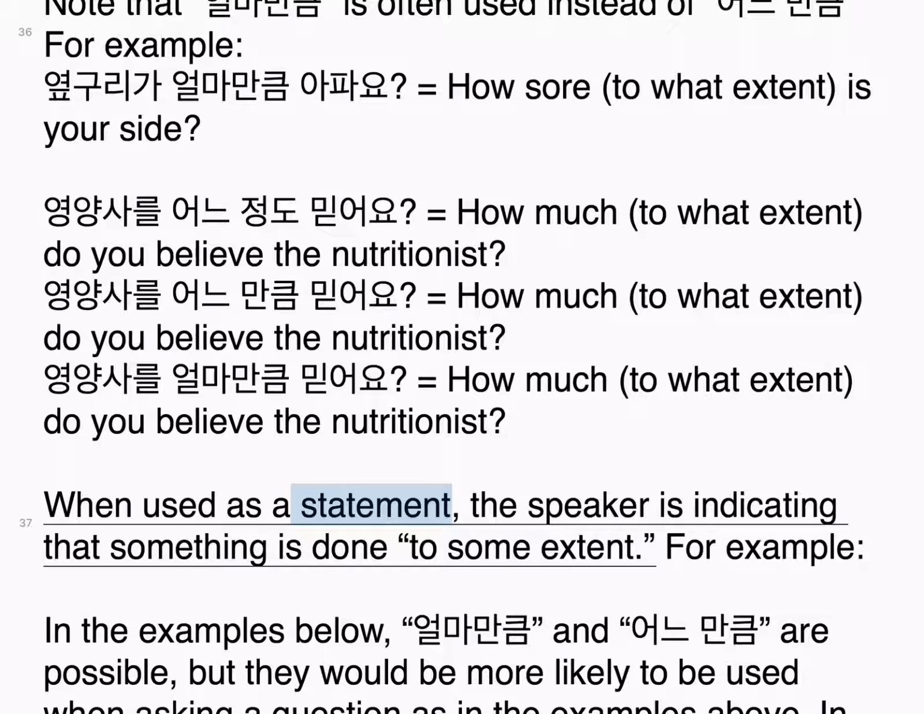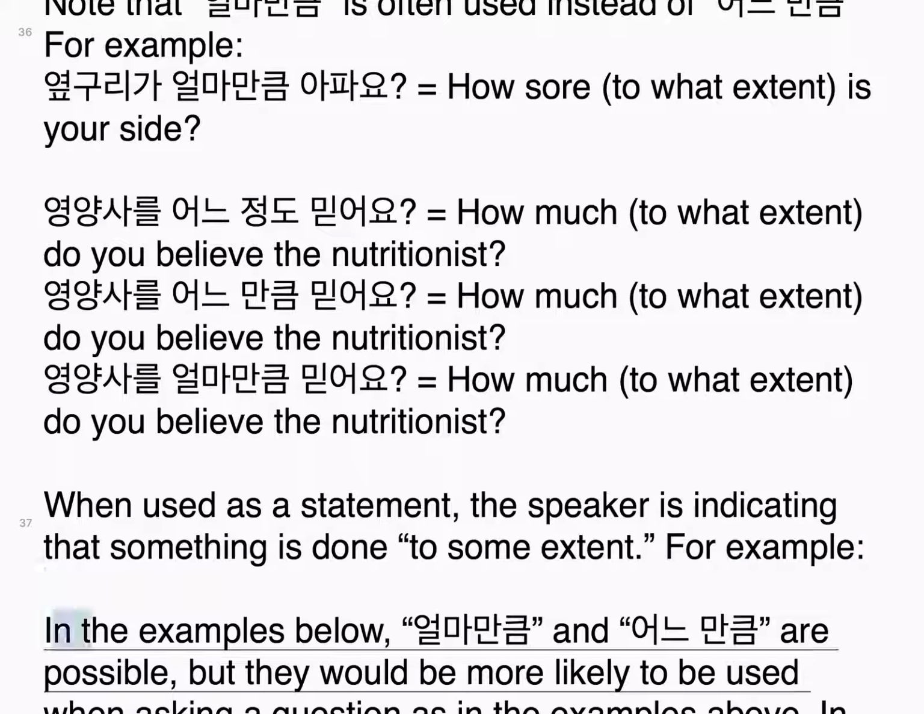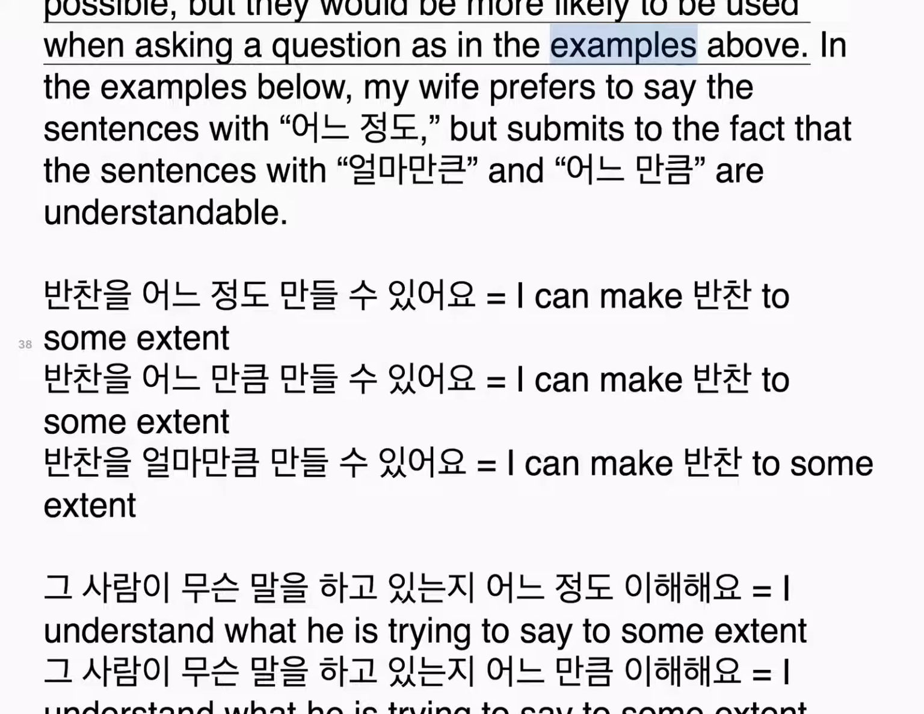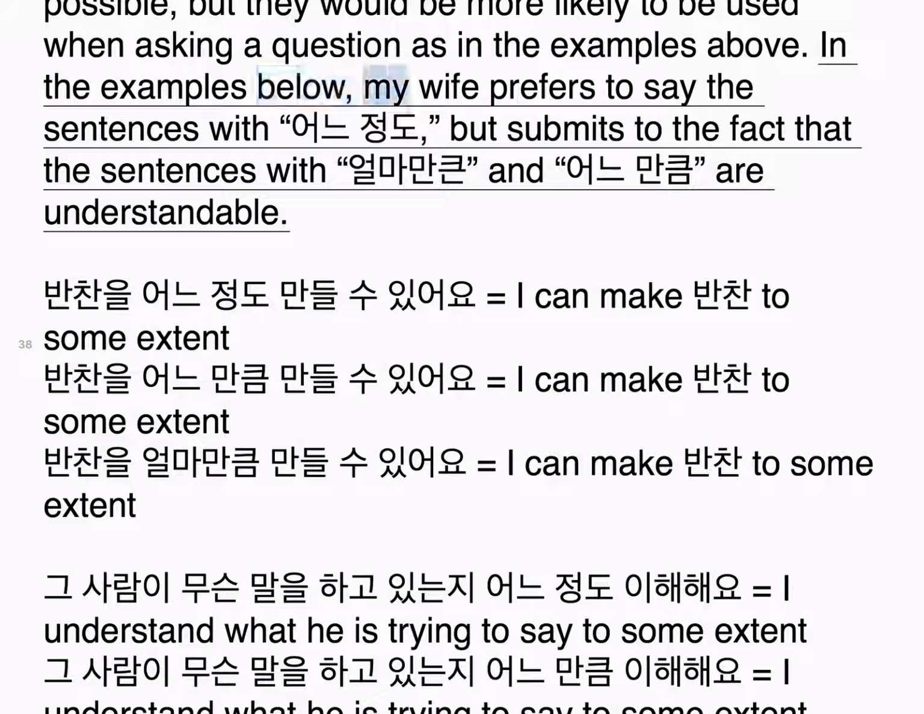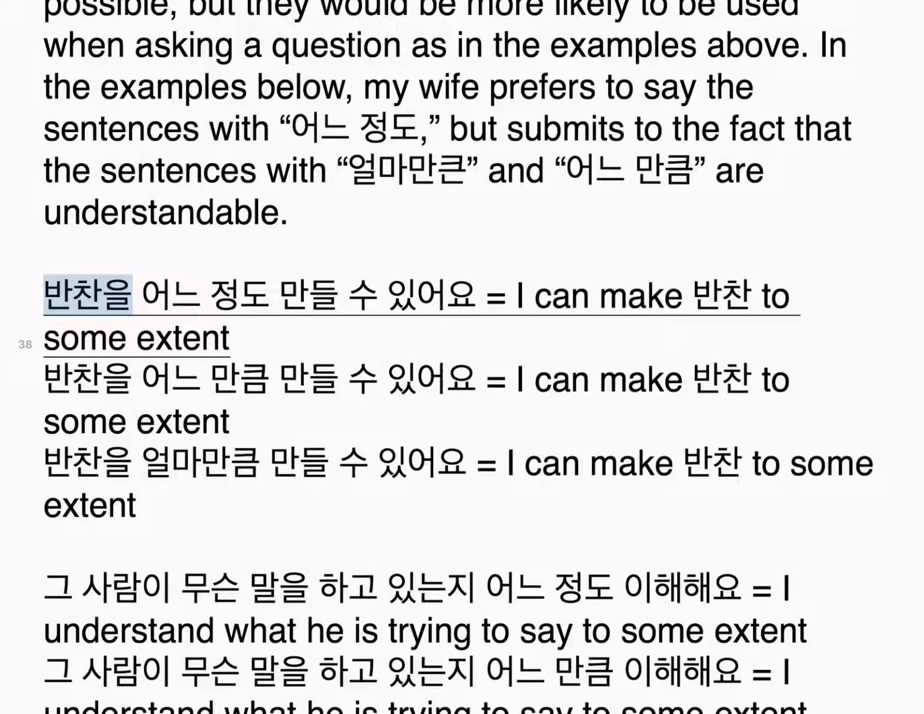When used as a statement, the speaker is indicating that something is done to some extent. For example, in the examples below, 얼마만큼 and 어느 만큼 are possible, but they would be more likely to be used when asking a question as in the examples above. In the examples below, my wife prefers to say the sentences with 어느 정도, but submits to the fact that the sentences with 얼마만큼 and 어느 만큼 are understandable. 반찬을 어느 정도 만들 수 있어요. I can make 반찬 to some extent.